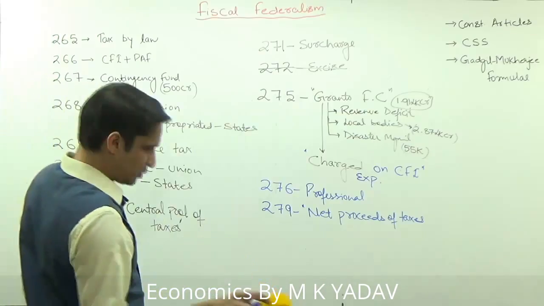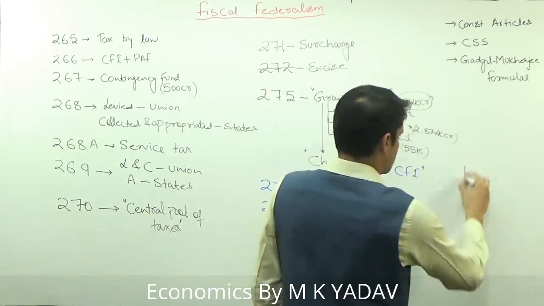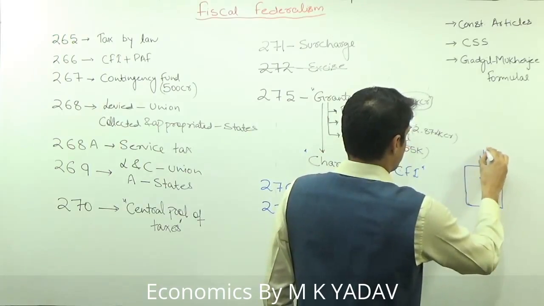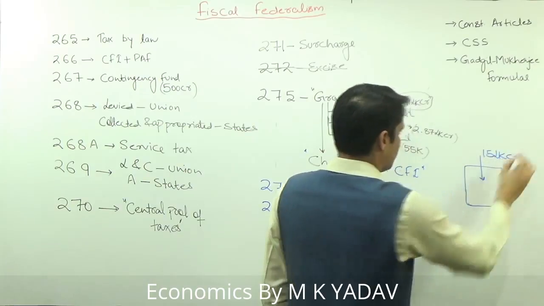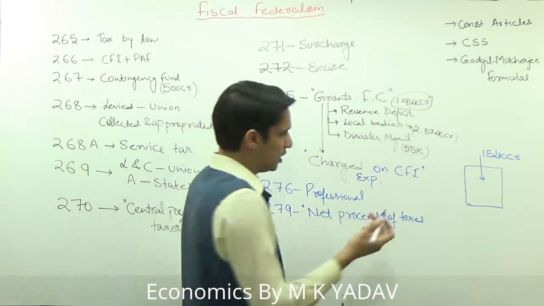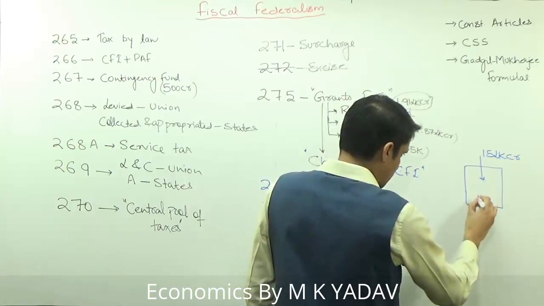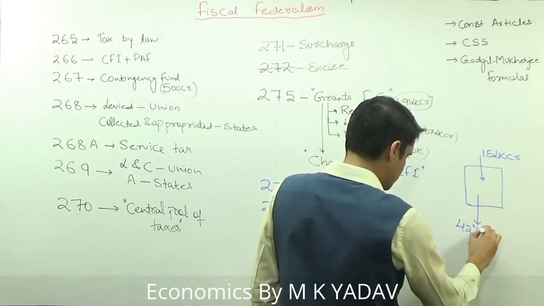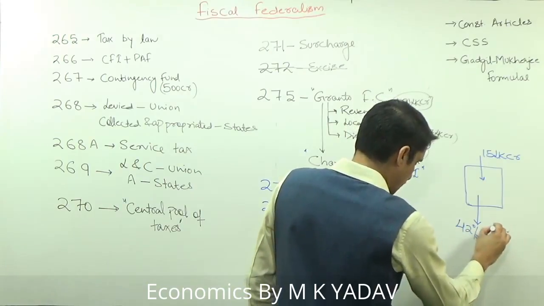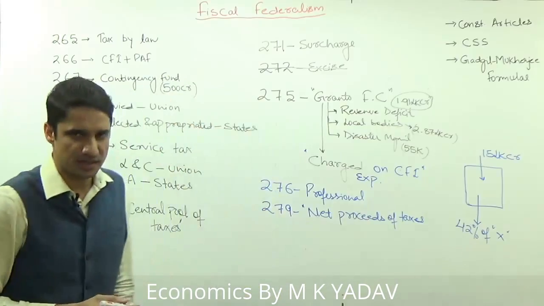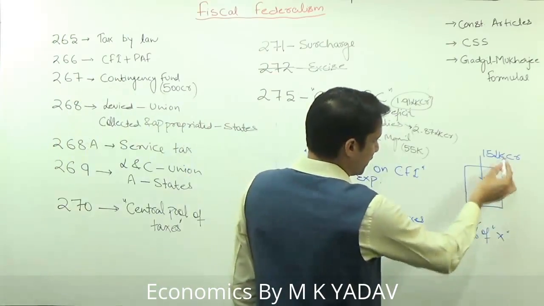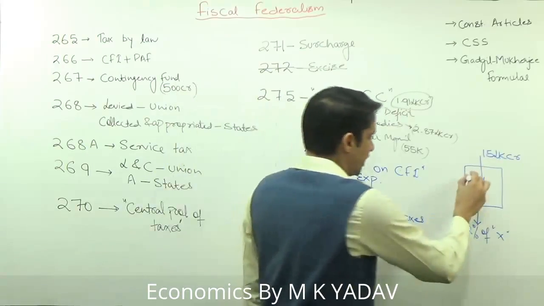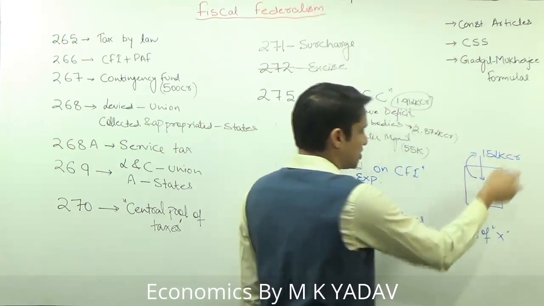Net proceeds of taxes means, suppose this is the union government and the union government is collecting suppose 15 lakh crore as tax, which includes PIT, CIT and all. Now on the recommendations of the Finance Commission, some amount of tax will be devolved. For example, they are saying 42% of X. Now this X is the net proceeds of taxes. This X is not equal to 15 lakh crore, because when the union government is collecting 15 lakh crore, there is some administrative cost attached to this collection.